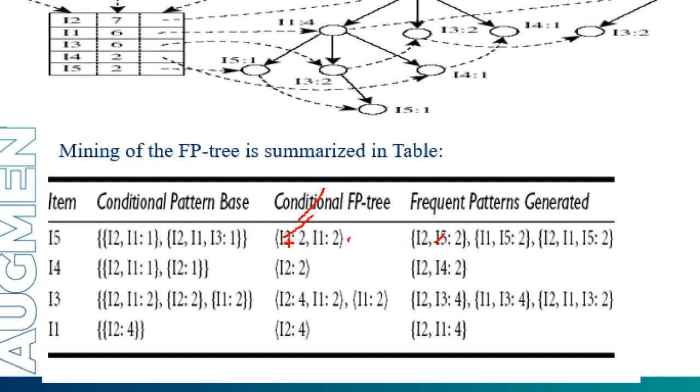Again, I1, I5. I'm attaching 2. I2, I1, I5, so here it is 2, I'm attaching 2. So in this manner, the frequent pattern is generated.